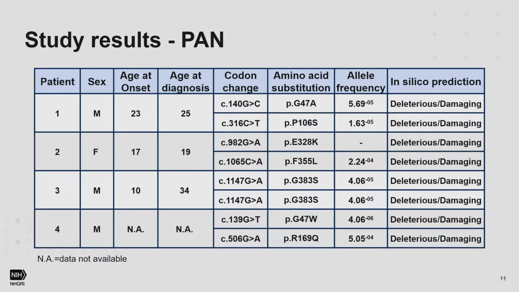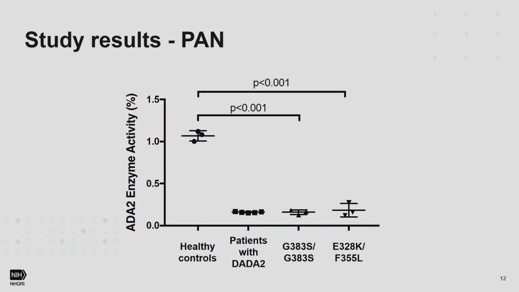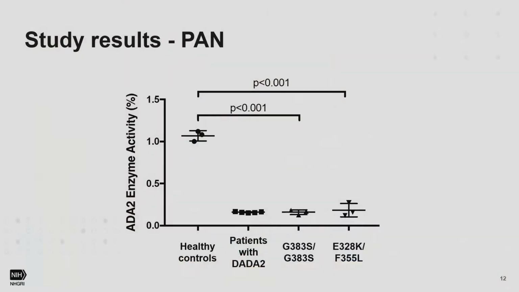And of these 4 patients, they had in total 7 distinct variants, because patient number 3 was homozygous for a variant. And of these 7 distinct variants, 6 were reported in ADA2 before as pathogenic variants. And they were also, as expected, predicted to be deleterious to protein function by in silico prediction. Interestingly, the age of onset of these 4 individuals was significantly younger than in the rest of our cohort. So we were able to get serum samples for 2 of these individuals, and we could confirm that their ADA2 enzyme activity is as low as the one that we see in patients with DADA2.